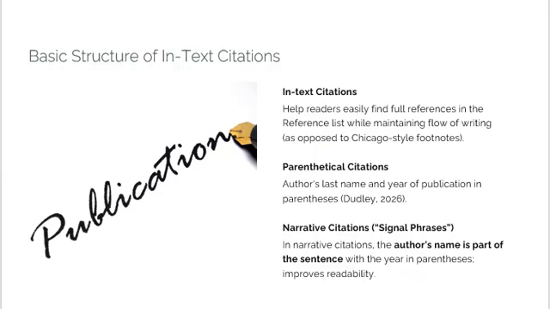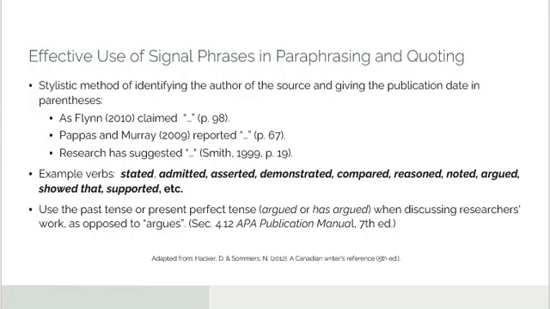In-text citations, the basics. In APA style, in-text citations help your reader connect your ideas to the sources listed in your reference list. There are two main types: parenthetical citations and narrative citations. Parenthetical citations place the author and year in parentheses. In narrative citations, you integrate the author into the sentence. Using narrative citations, also called signal phrases, you can make your writing flow more naturally. Signal phrases introduce the author you're citing and help you integrate evidence smoothly.